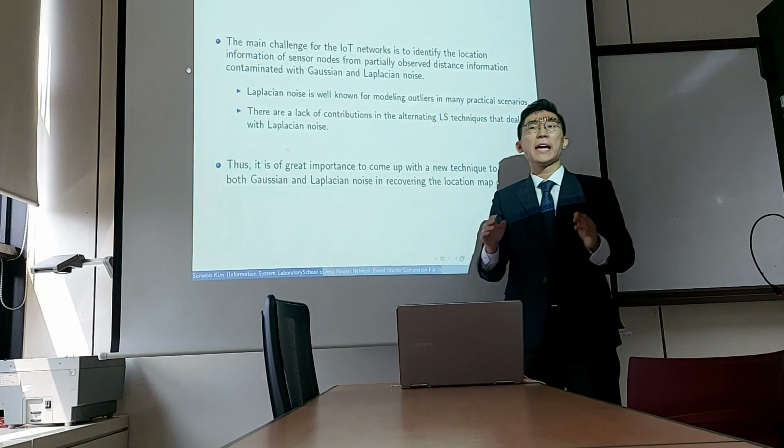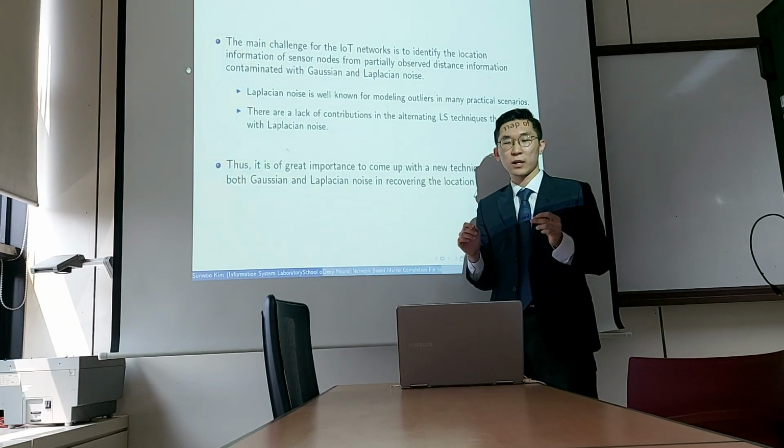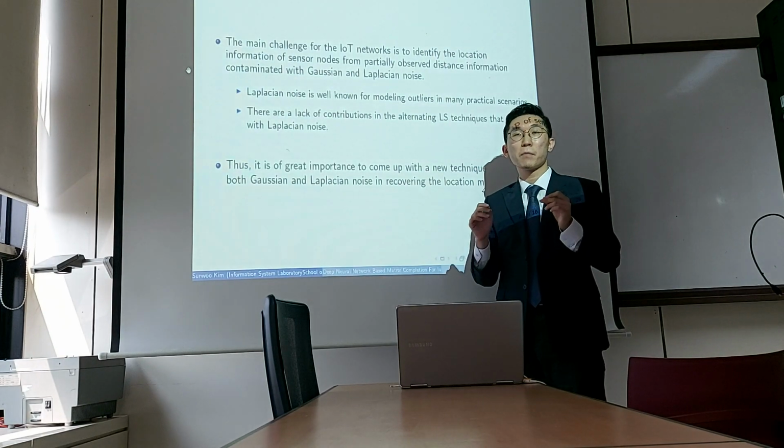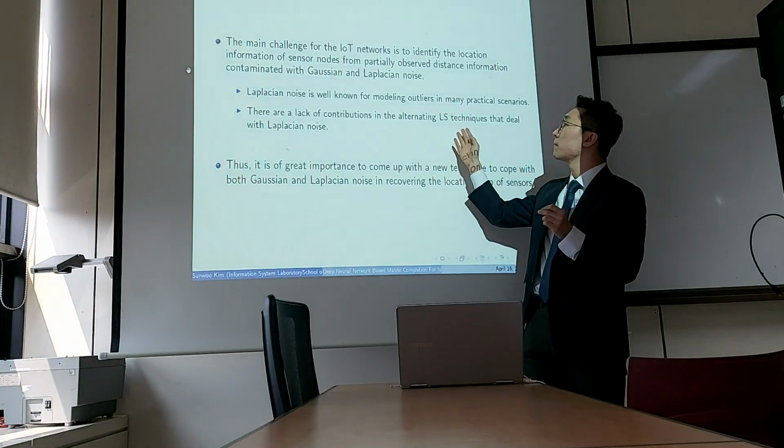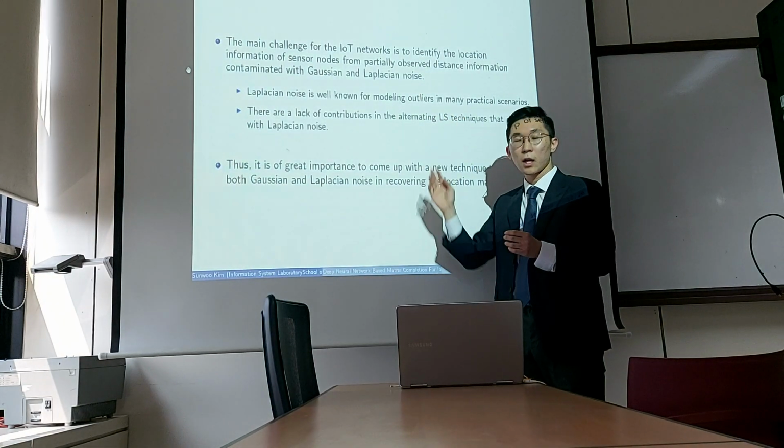The real main problem in IoT networks is to identify the location of sensor nodes from partially observed distance information contaminated with Gaussian and Laplacian noise.